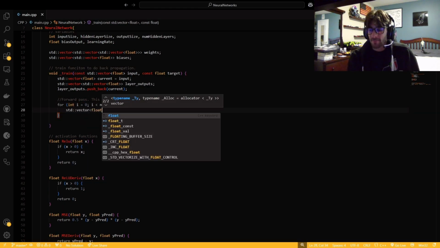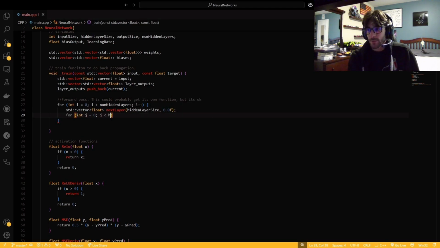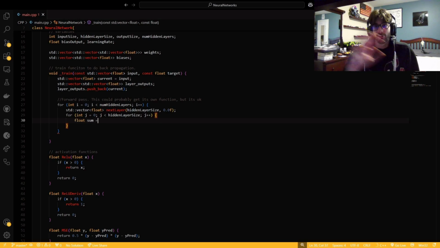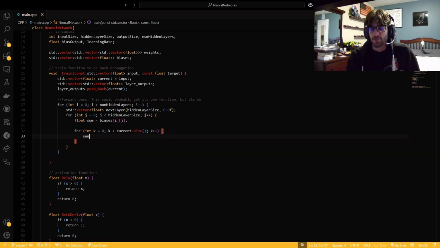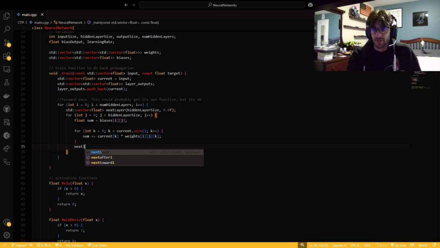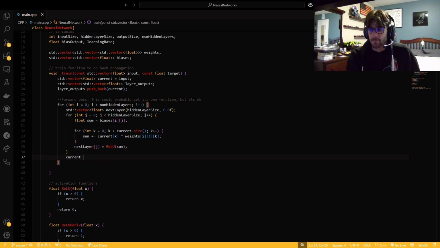This is also something about the code that's contextual to what I'm doing right now, because right now I'm doing the forward pass through the neural network. This is pretty much just iterating through the neural network and getting the final output based on whatever the input is. That could be its own function, 100%. A forward pass should be its own function, and then predict should just call forward pass. But it is what it is. It's not really a big problem because you could just copy and paste it.